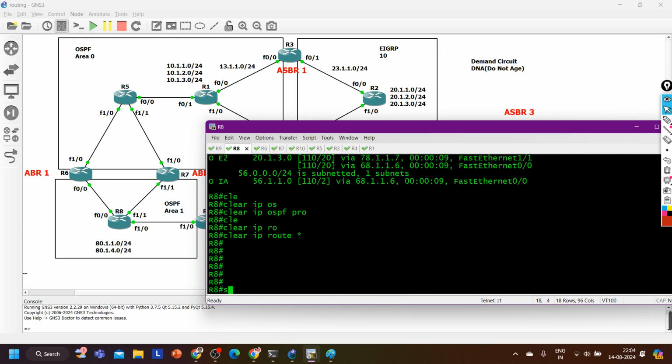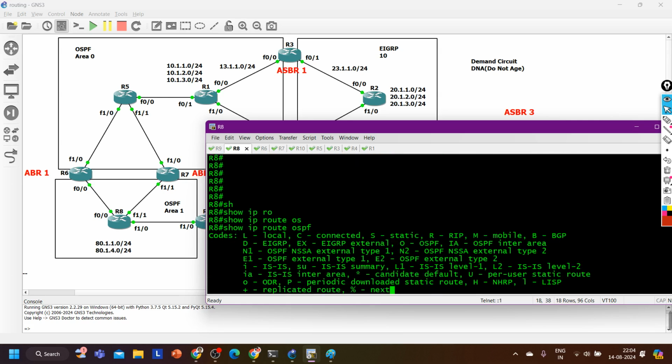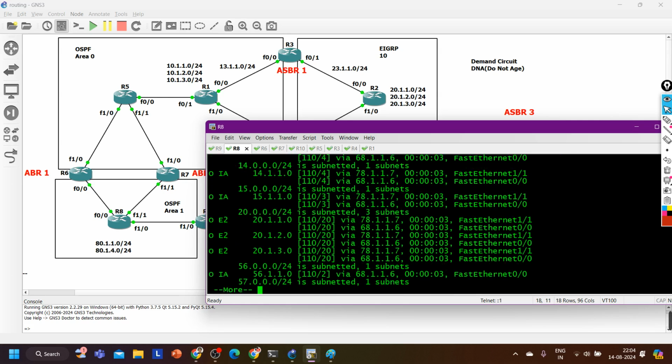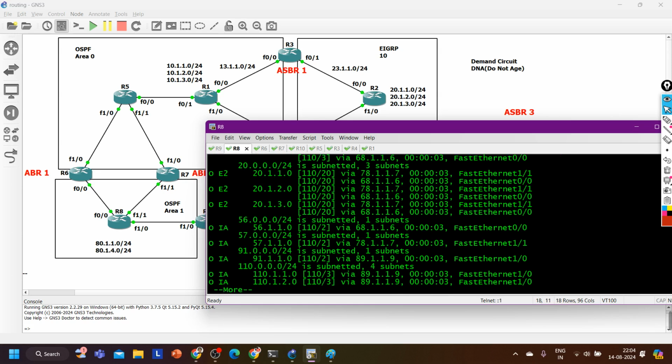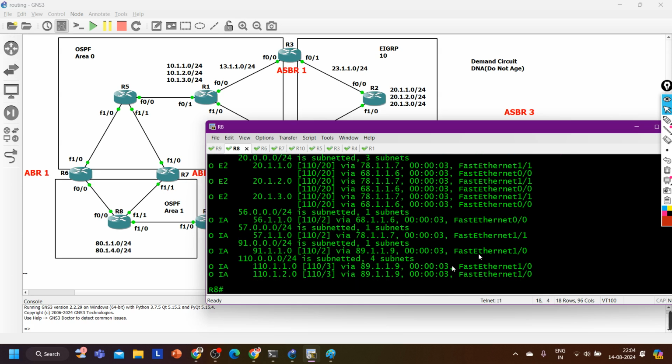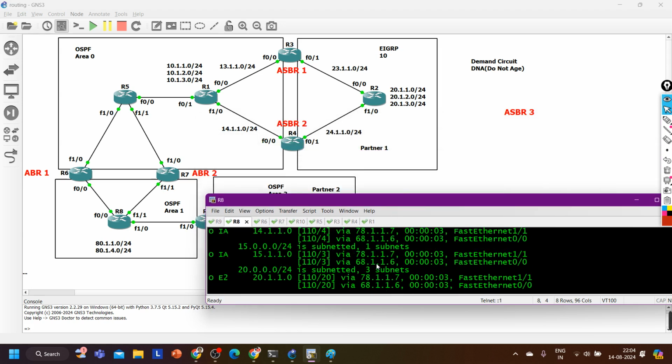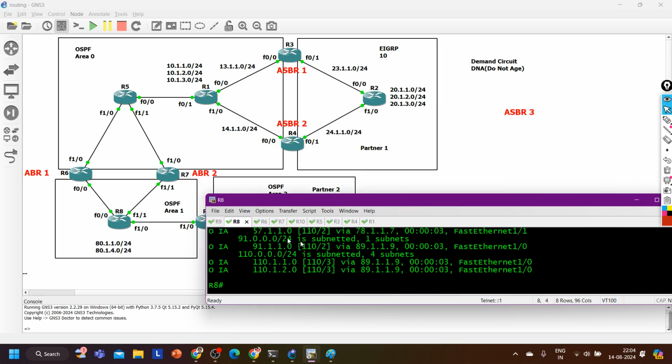Clear IP route star. Let me refresh the routing table. So IP, this command is not working here, but like this you can set AD value 255 for some particular prefixes as well. Like this command is used to filter routes in a particular area, right?